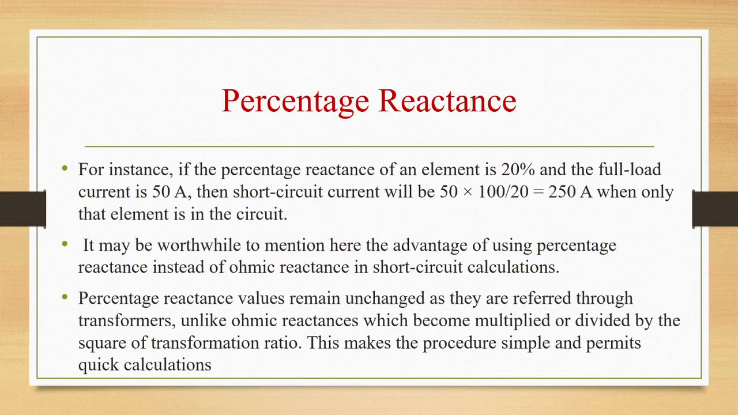For instance, if the percentage reactance of an element is 20% and the full load current is 50 amps, then short circuit current will be 50 into 100 by 20, that is 250 amps, when only that element is in the circuit. It may be worthwhile to mention here the advantage of using percentage reactance instead of ohmic reactance in short circuit calculations.